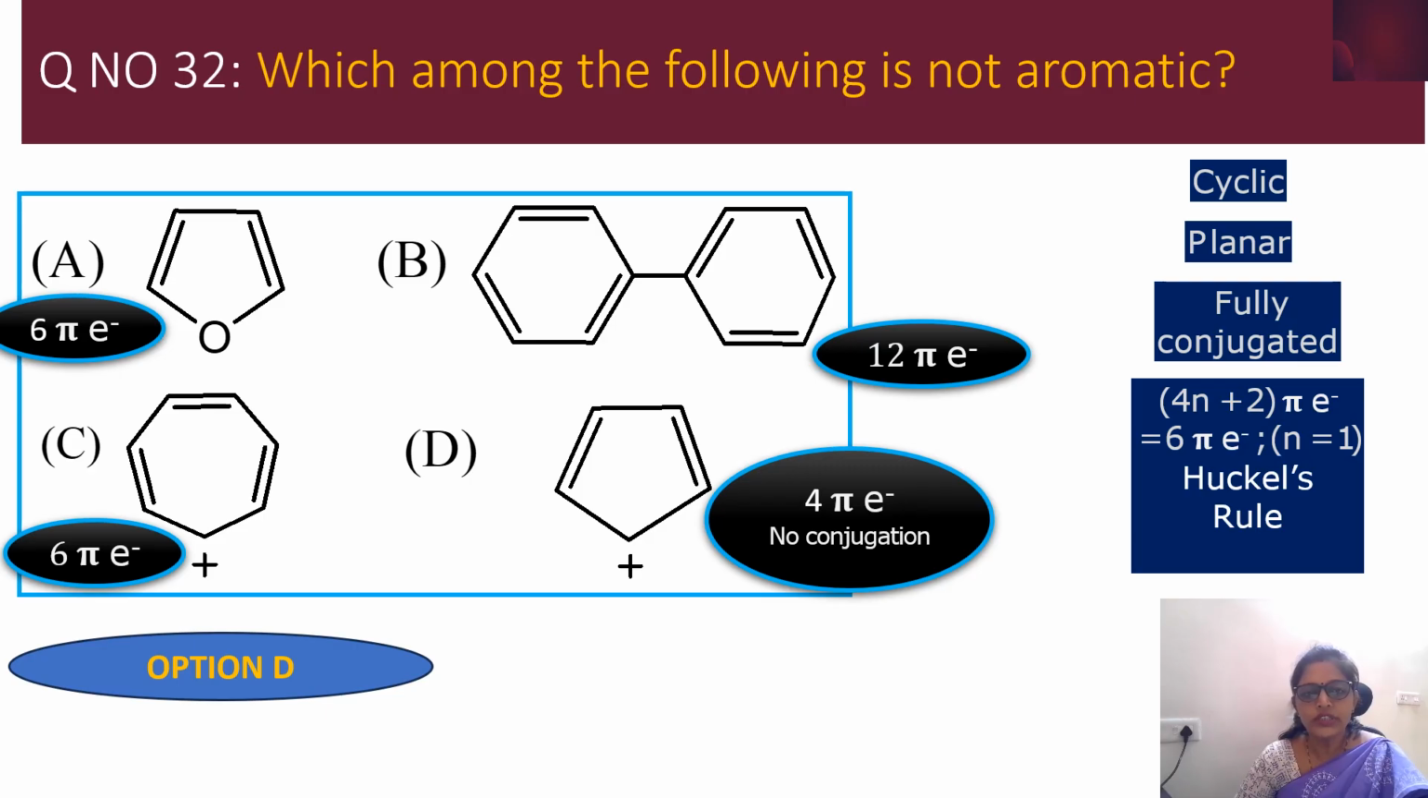Of course, each carbon is sp2 hybridized, and we are going to get planar carbons, planar molecules. It has to be fully conjugated. That means conjugation means alternate single and double bonds must be there.